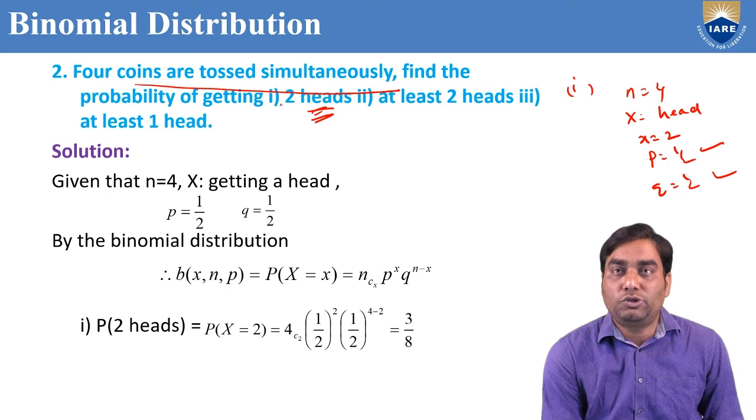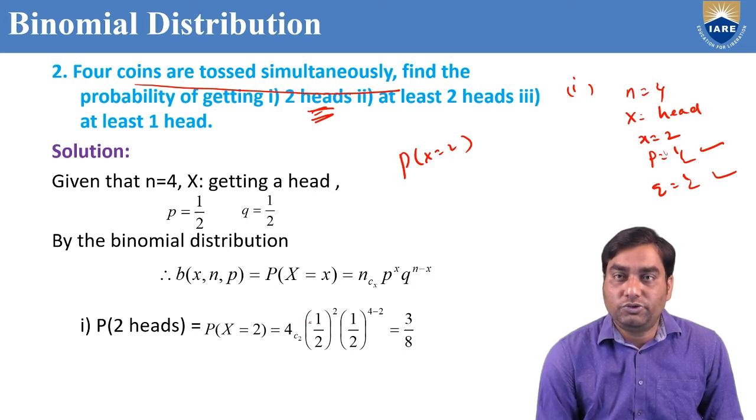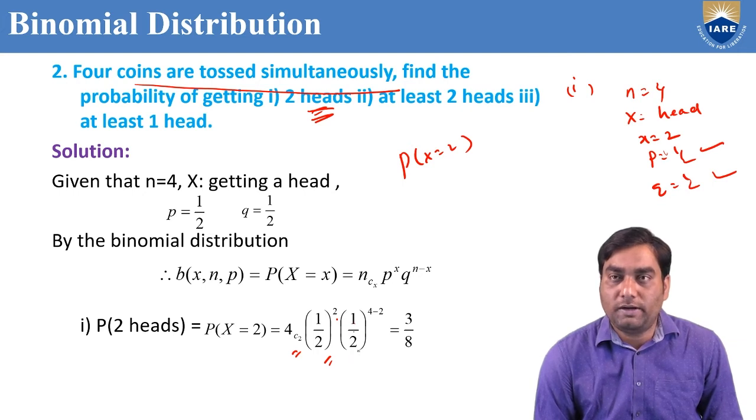So what we require? 2 heads. P of x equal to 2. All values you know: nCx, 4C2, p is 1 by 2 whole power 2, q also 1 by 2 whole power n minus 2.